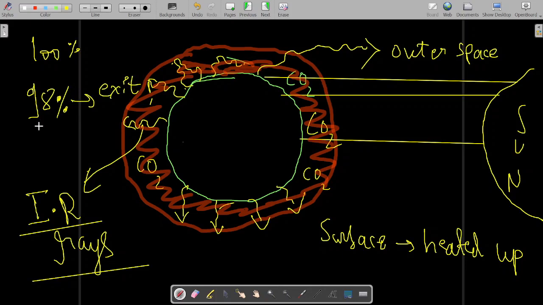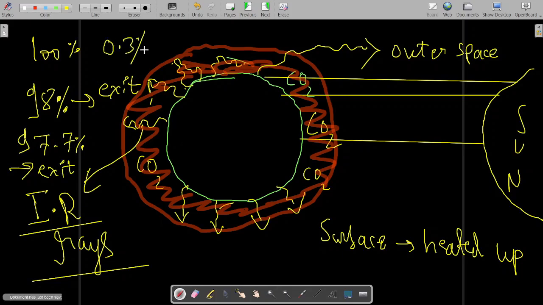Now increasing the concentration of CO2 or any other such greenhouse gas will lead to only 97.7% of heat exiting the earth. So 0.3% extra heat is there on the earth now because of the increased concentration of CO2.